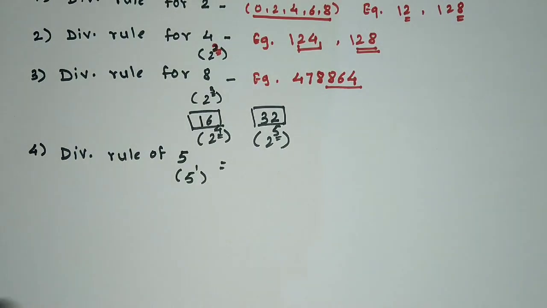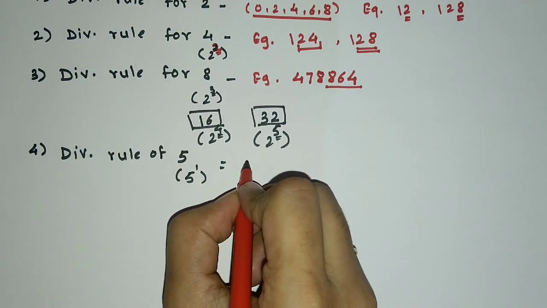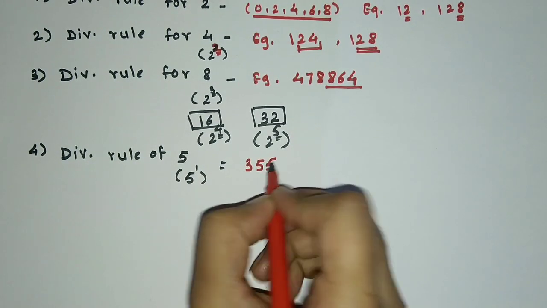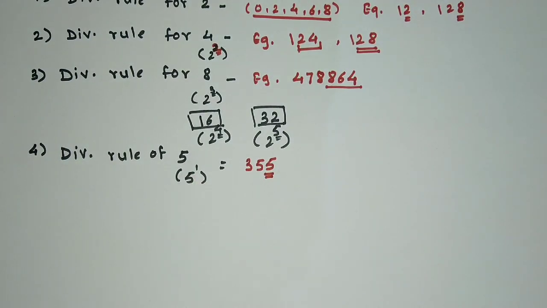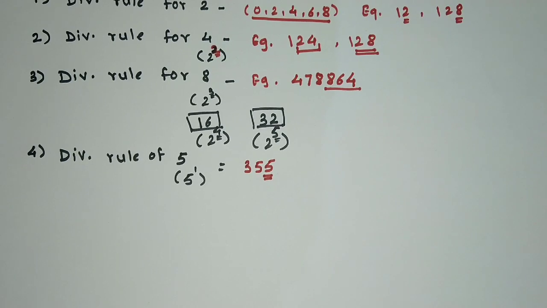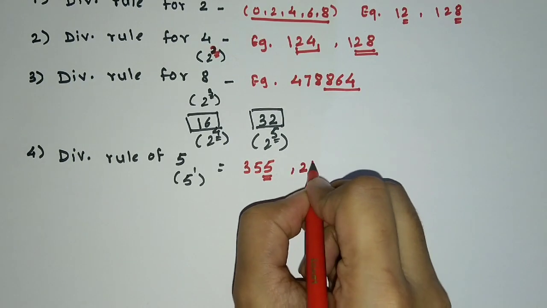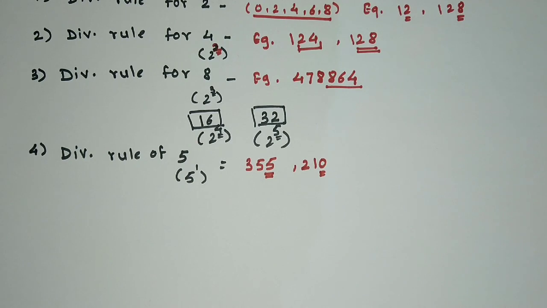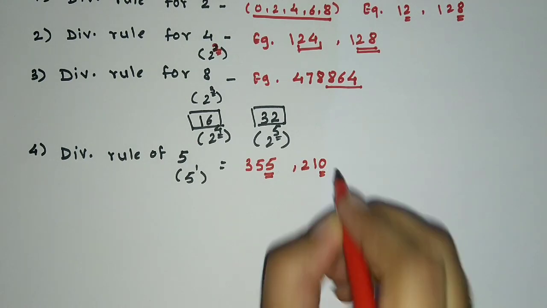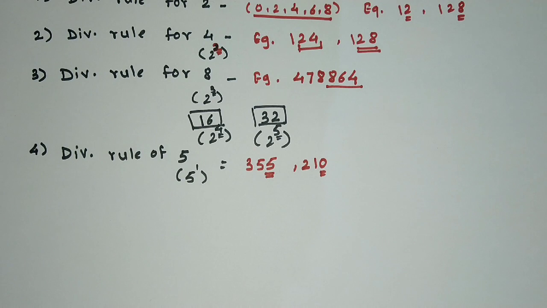For example, let's take 355. Here we are going to consider last digit. 5 is divisible by 5 and hence number 355 is divisible by 5. One more example, 210. Consider the last digit 0. So it is divisible by 5 and hence the complete number 210 is divisible by 5.